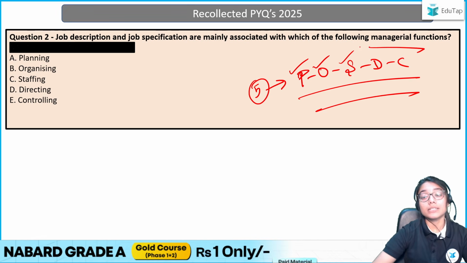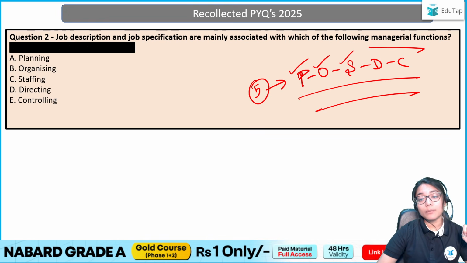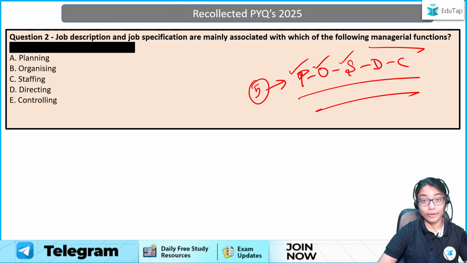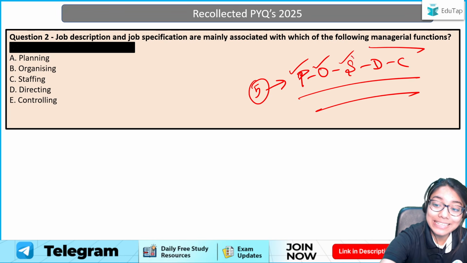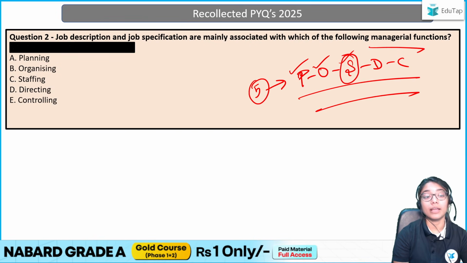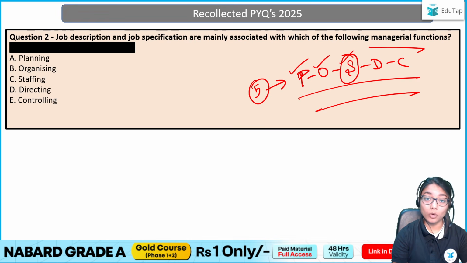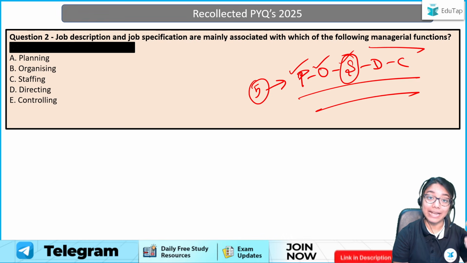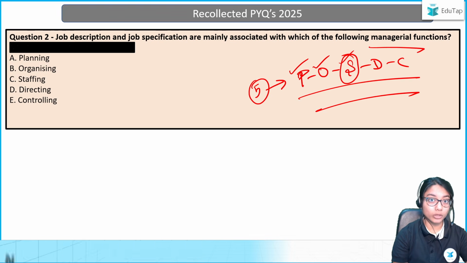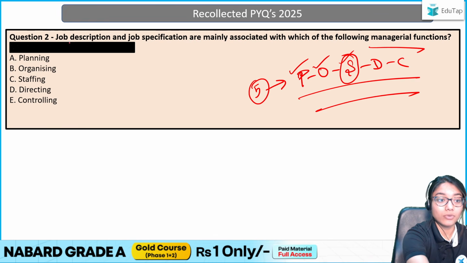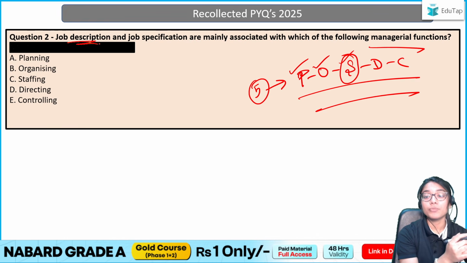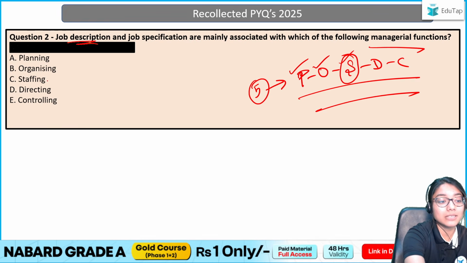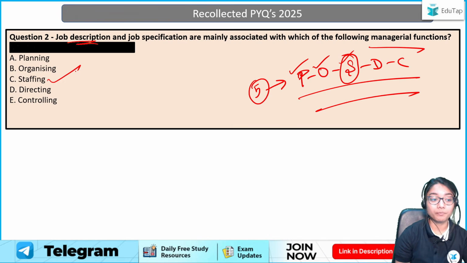Then comes staffing. Staffing is the point where I'm now looking for people, where I want to employ somebody. So can I say that at this stage of staffing is when I am going to hire people? And if I want to hire people, I will have to tell people first what sort of work they are going to do, which is falling under your description of the job, right? So therefore, can I say my answer is nothing but option C, staffing?